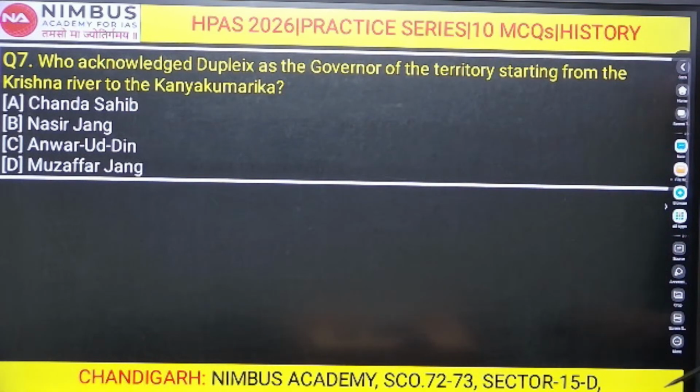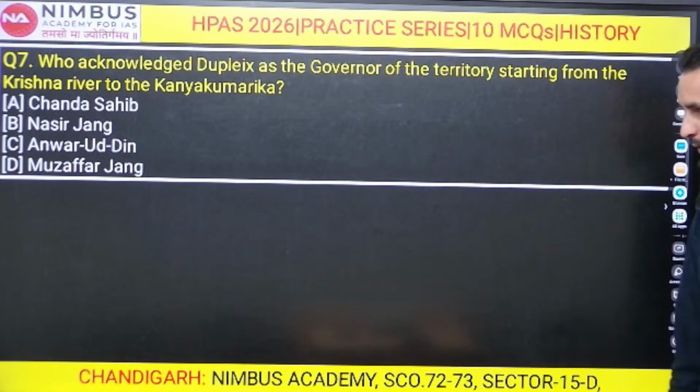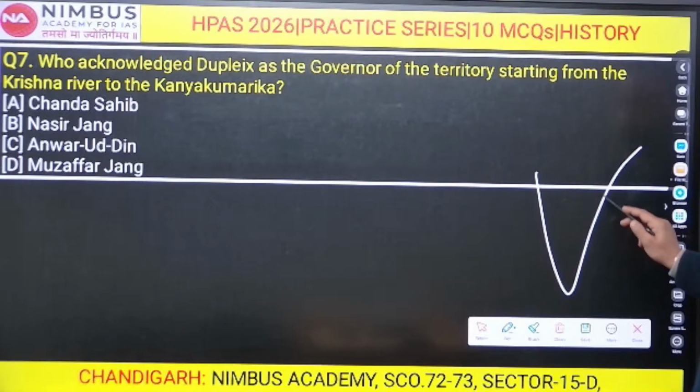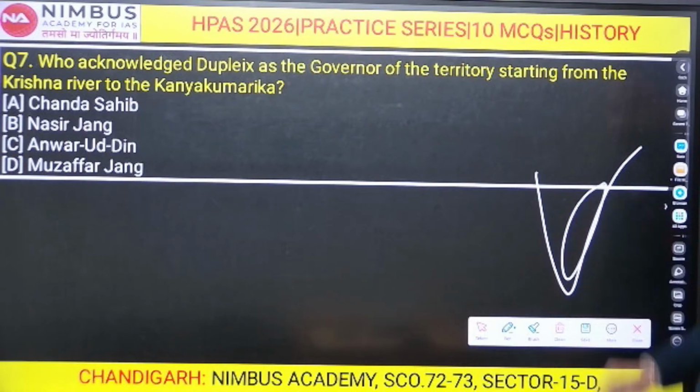Okay. Question number 7. Who acknowledged Dupleix as the governor of the territory starting from the Krishna River to the Kanyakumari? Right. What should be the right answer? Who among the following has basically appointed Dupleix as the governor of the territory from here to here, right? This is your Krishna River, and this is your Kanyakumari, right?